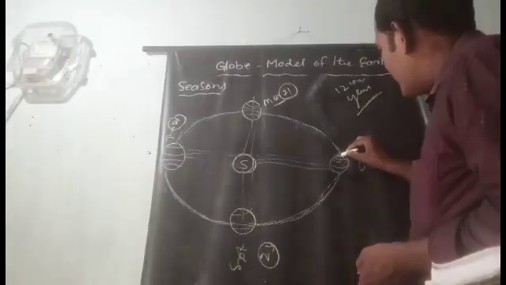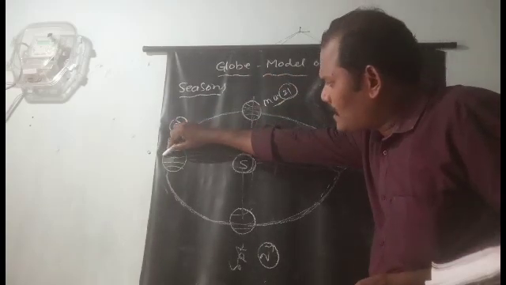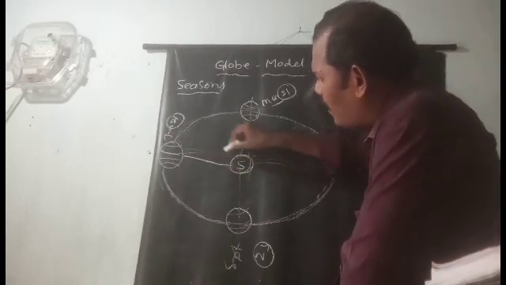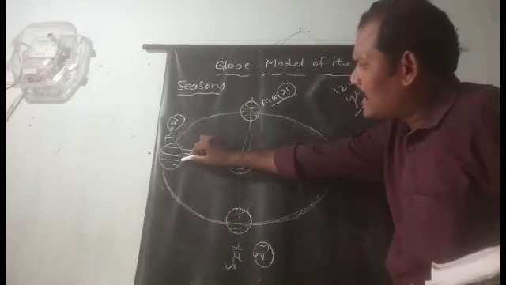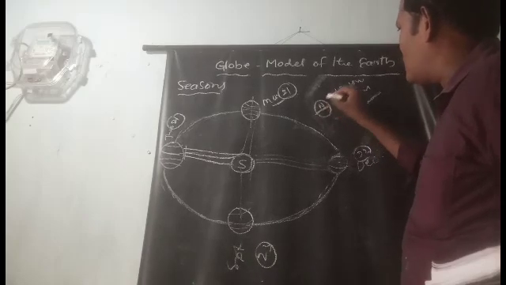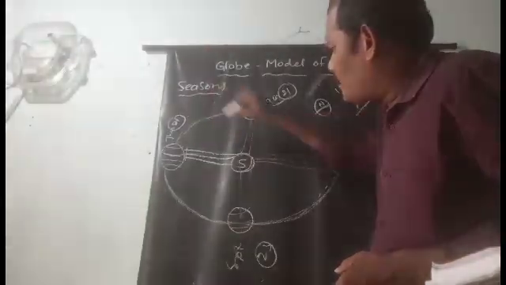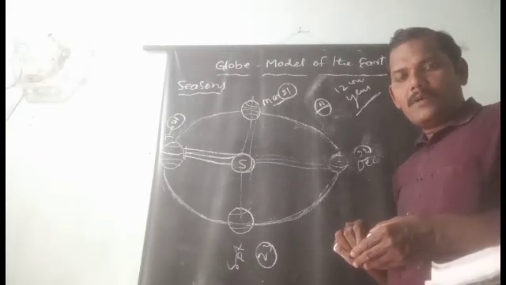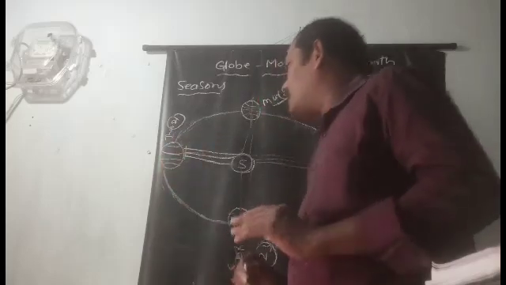While rotating, the earth rotates like this. Here, in the northern hemisphere, the sun rays fall on the Tropic of Cancer. That means, this is the earth, this is the equator, and the top part is called the northern hemisphere. On June 21st, the sun rays fall on the northern hemisphere. Why? The earth is tilted towards the sun.